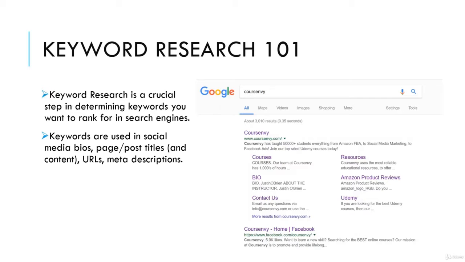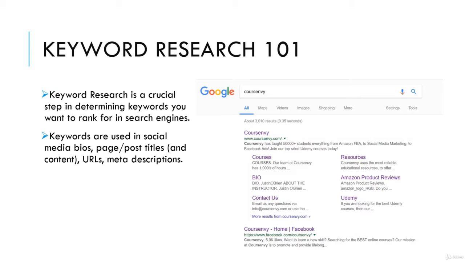When I say organic searches, I mean when a person inputs a word or string of words into Google and clicks search, that top ranking website that isn't an ad is the #1 ranked organic search. So as you can see, when I input the keyword Course Envy into Google search, our website, CourseEnvy.com, is the first thing that appears in organic search results.